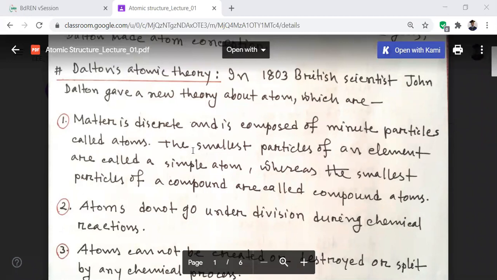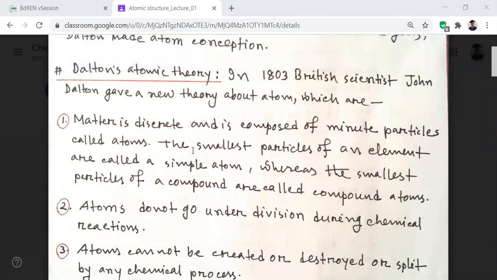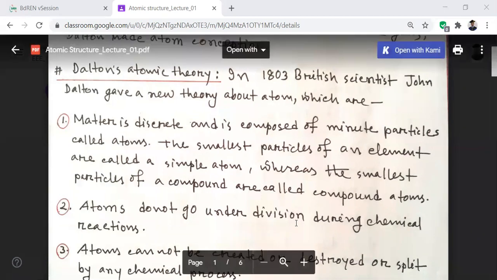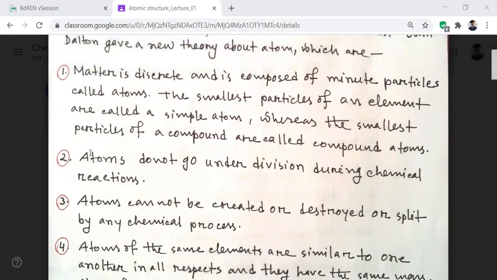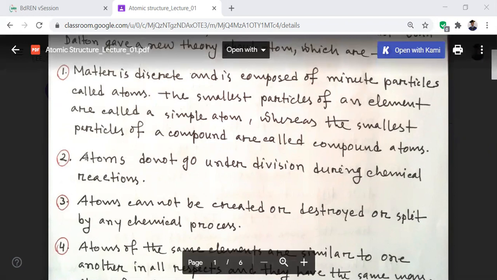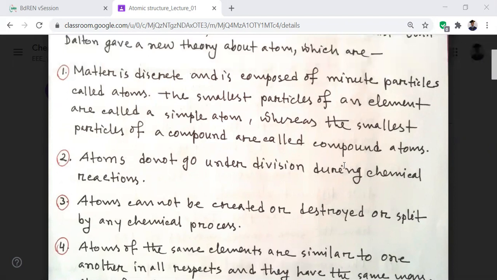So the smallest particles of an element are called simple atoms, and the smallest particles of a compound are called compound atoms. You know what a compound is? A compound is composed of two or more atoms of elements. Number two, atoms do not undergo division during chemical reactions. So in a chemical reaction, an atom does not undergo division. That means in a chemical reaction, atoms never break.